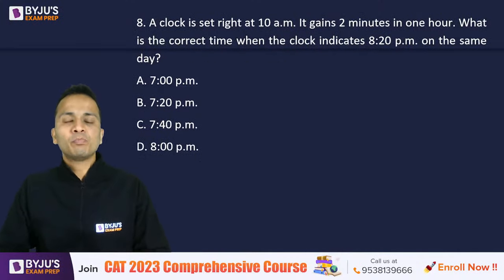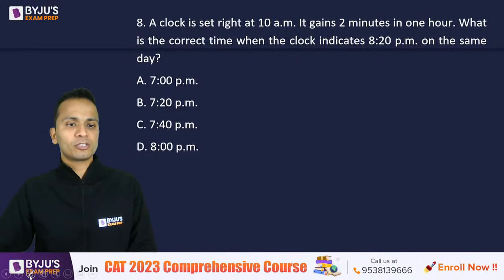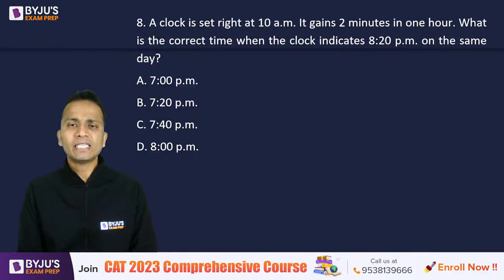Question number 8 is based on clocks, the concept of clocks. And this is the concept on defective clocks. So a clock which is set right at 10 a.m. gains 2 minutes in 1 hour.